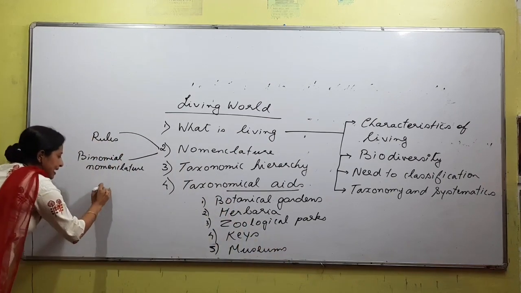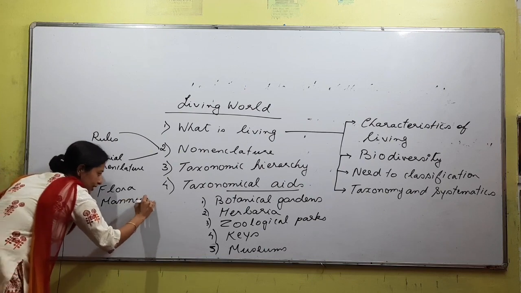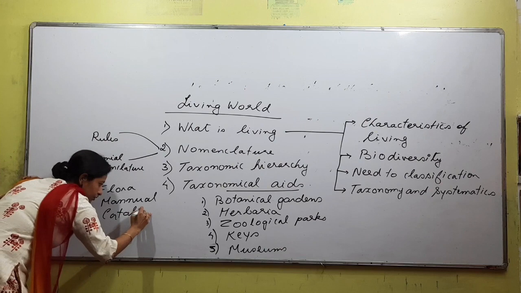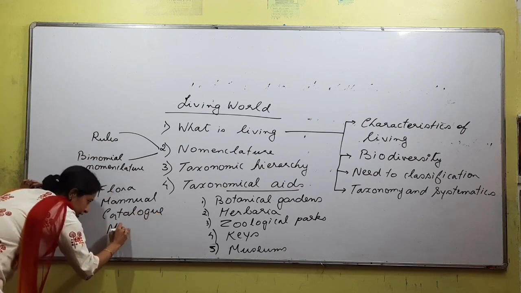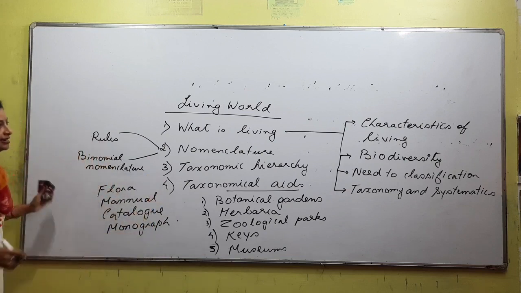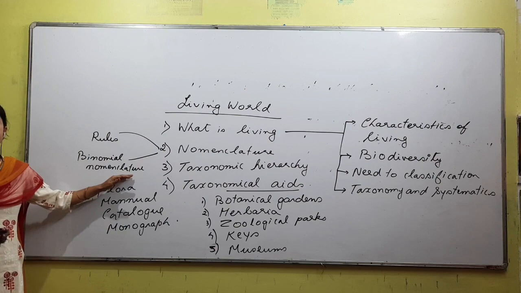Then certain books like flora, manual, catalog, monograph, etc. Right?